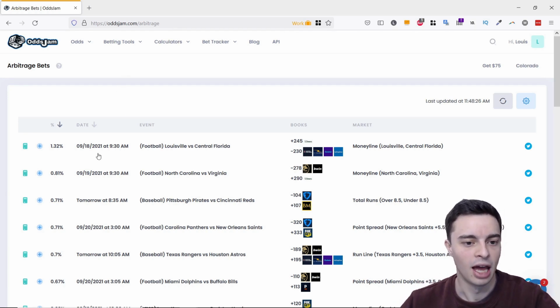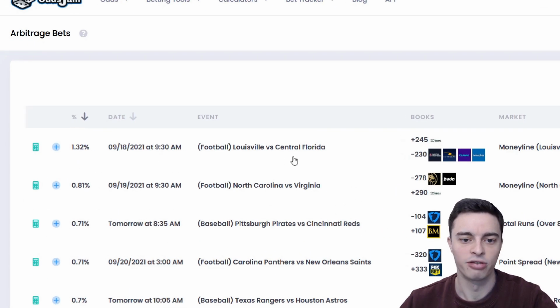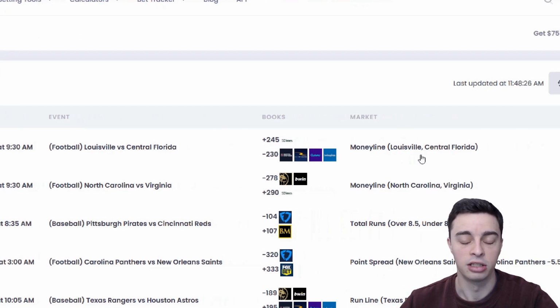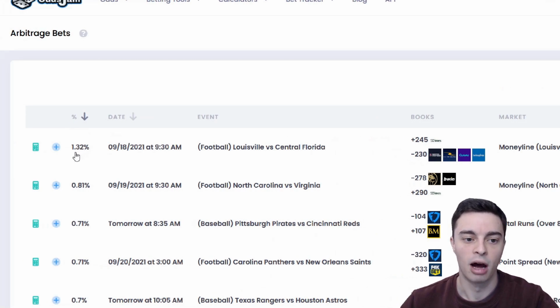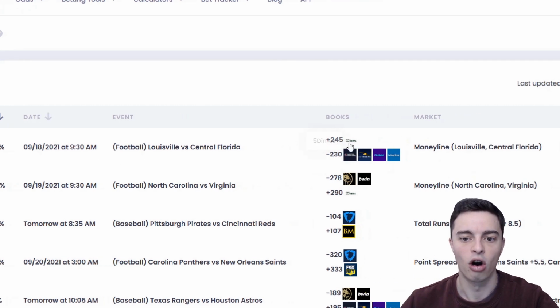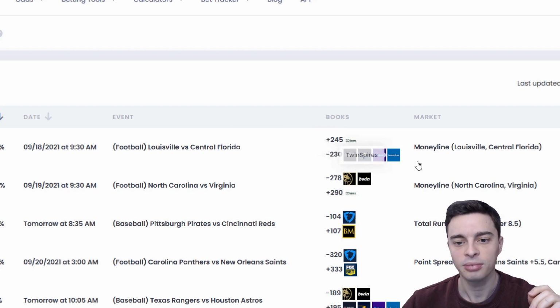And that basically each of these different rows represents a different match and a different arbitrage bet, essentially. So you can see here that they are telling you the profit margin for this particular arbitrage bet, the start time of the match, the sport and the teams that are competing, and then the bookmakers that are offering odds, which, if you bet on both sides, could constitute an arbitrage bet, which is quite useful.